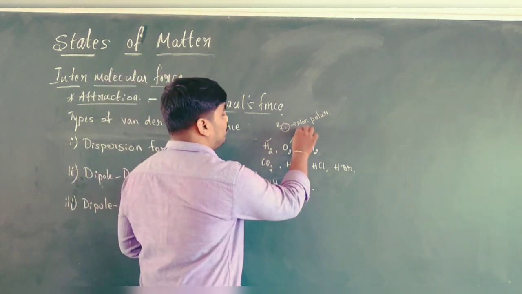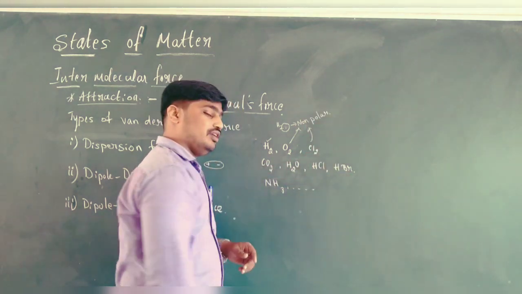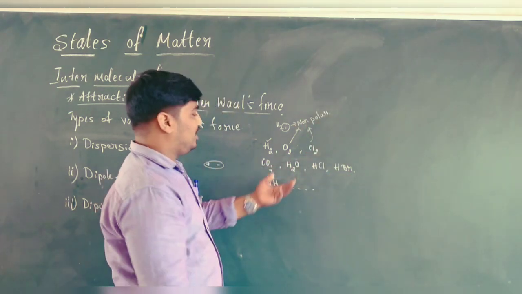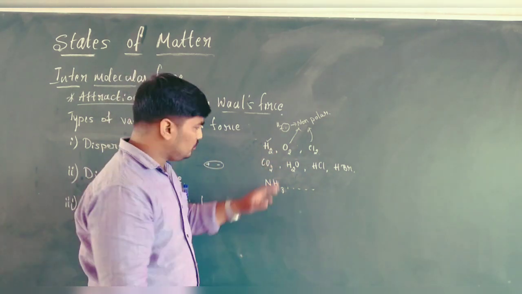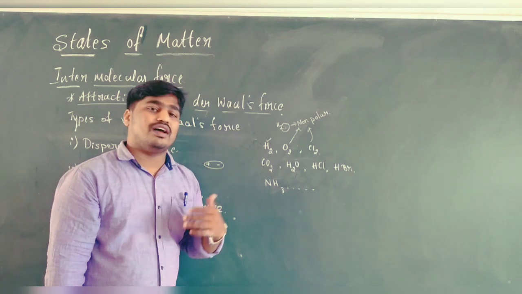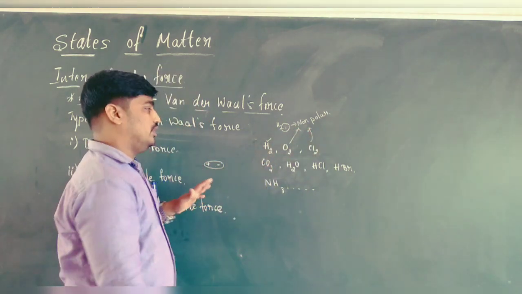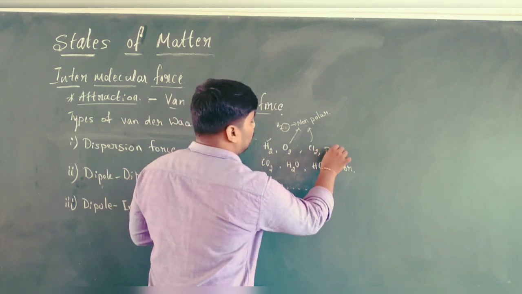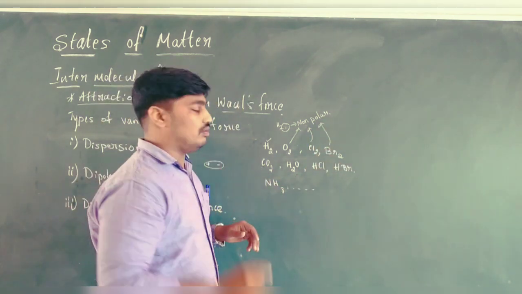Oxygen, same thing happens, it is non-polar. Chlorine is again non-polar. It is clear that all the diatomic molecules are non-polar. If you consider bromine, again it is non-polar. Iodine is non-polar.